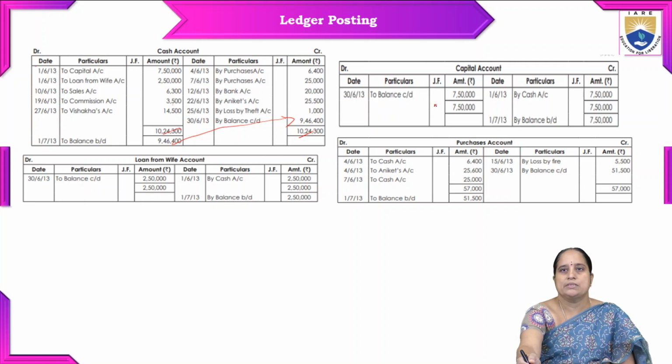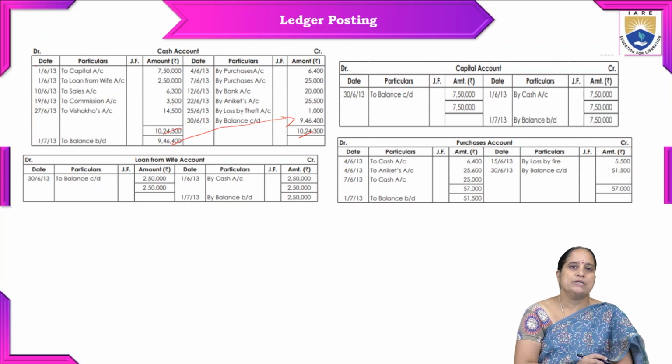The next account is capital account. On 30th June, on the debit side, to balance carried down 7,50,000, whereas on the credit side, 1st June by cash 7,50,000, and here the balance brought down is the same 7,50,000. The third one is loan from wife account.